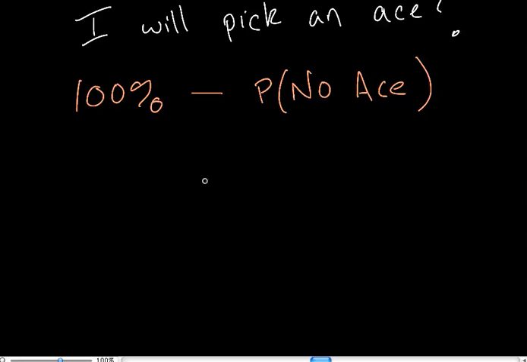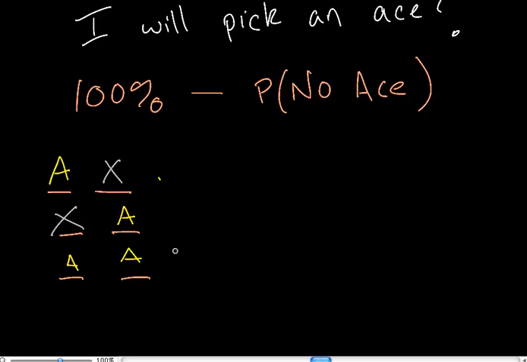The other way you can look at it is, well, if I pick an ace, I have two cards here. Let me pick three different scenarios. This one can be an ace, and this one can be anything. I'll just put the anything as X. Or it could be the opposite: the first one can be anything, and the second one can be an ace. Or both the cards can be an ace.